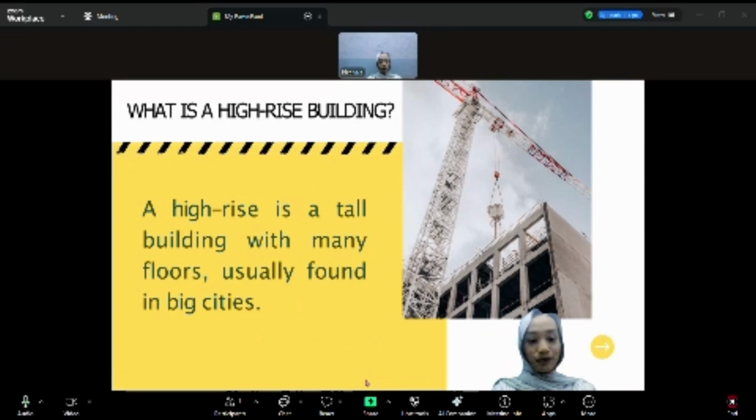So, what is a high-rise building? A high-rise is a building with many floors, a superfund network for the cities. They are often used for offices, apartments, and hotels.